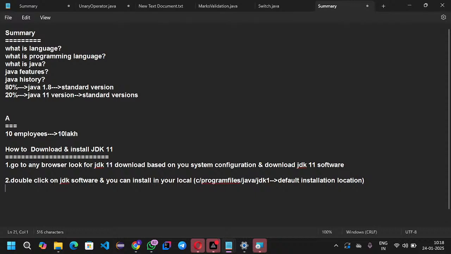The third step: every system has an OS, an operating system. The purpose of the operating system is that it is software that acts as a mediator between the user and the computer hardware and software components.